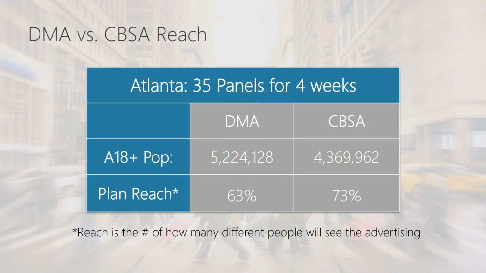Selecting the geography that advertisers want to evaluate out-of-home against is critical as each area has a different population base. In the chart here, you see the difference between the adult 18+ population of the Atlanta DMA and CBSA. Additionally, note that the market size has an impact on the campaign delivery, as shown by the 63% reach for the DMA and the higher reach for the smaller CBSA.